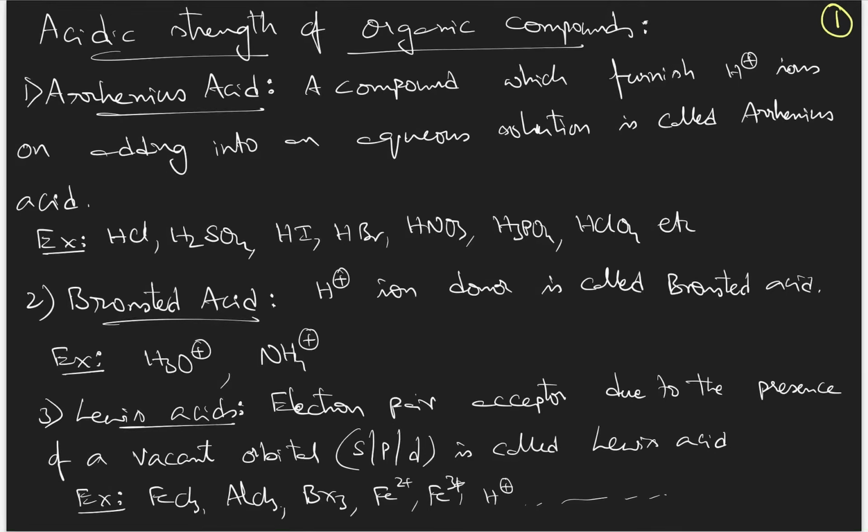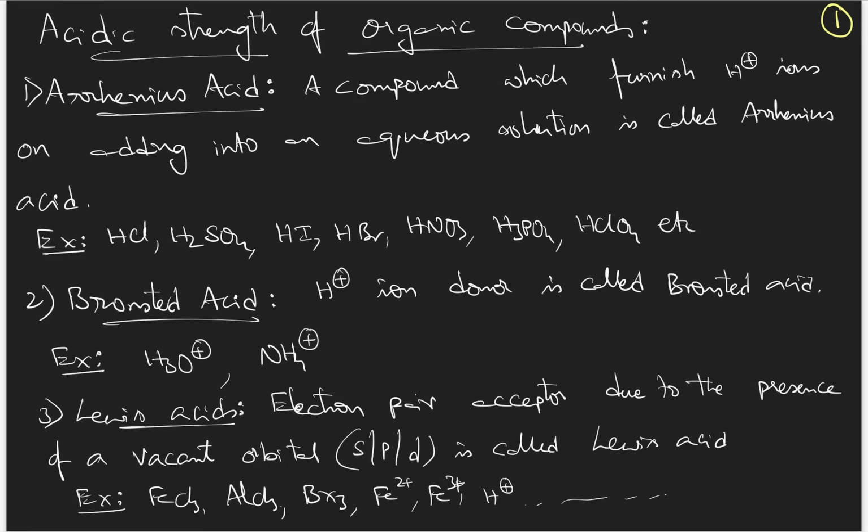Acidic strength of organic compounds. First, let us see what is an acid, how to define an acid, and then different properties and examples. Generally, till now, what we know is acidic.